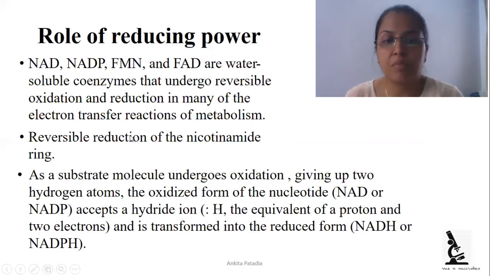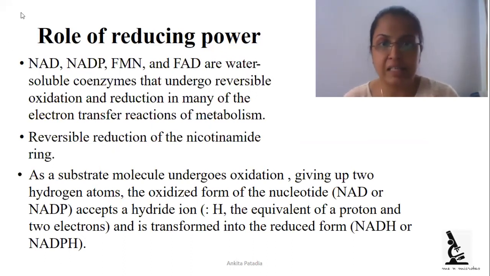As the substrate molecule undergoes oxidation, meaning giving up two hydrogens, the removal of hydrogen atoms, the oxidized form of the nucleotide, that is NAD or NADP, accepts that hydrogen, and reduction of that molecule occurs by accepting that hydride ion and transforming to its reduced form, NADH and NADPH.